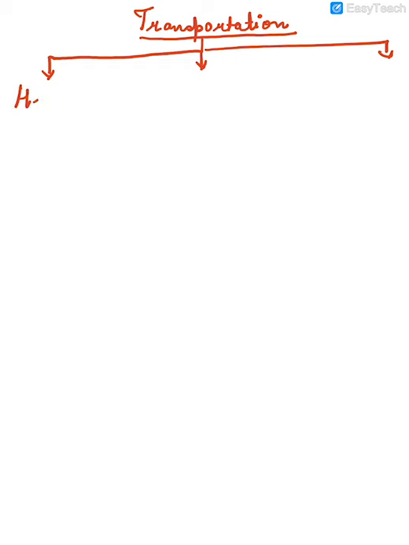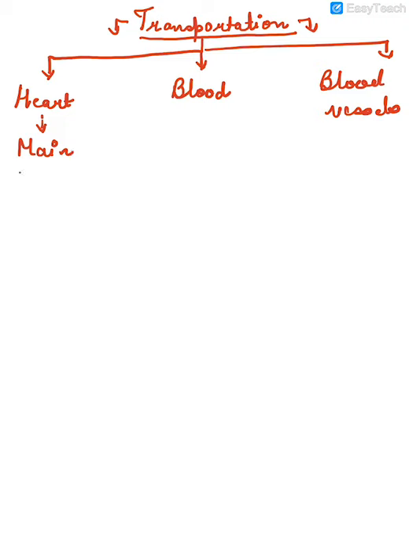Transportation. Under transportation, we have three major components: heart, blood, and the blood vessels. The transportation system of human beings consists of heart, blood, and blood vessels. Heart is the main pumping organ of the human body. So, the major function of heart would be to pump blood throughout the body.